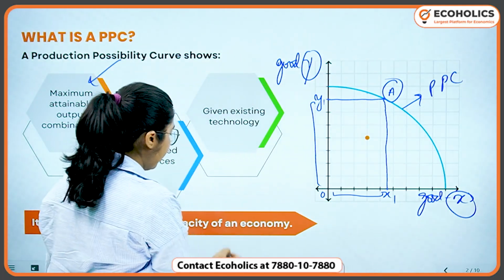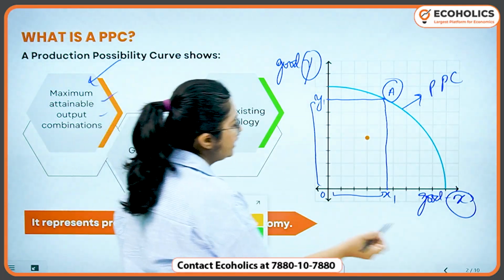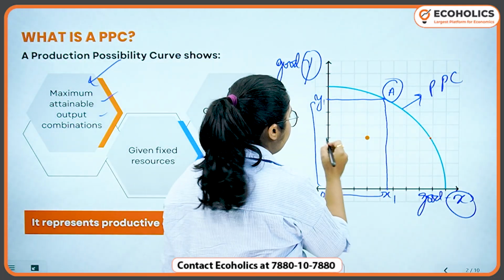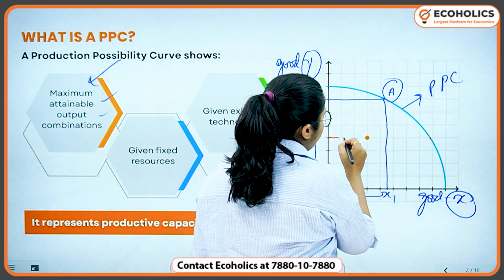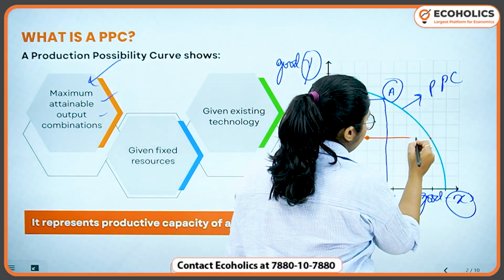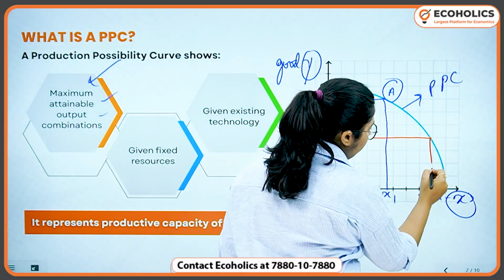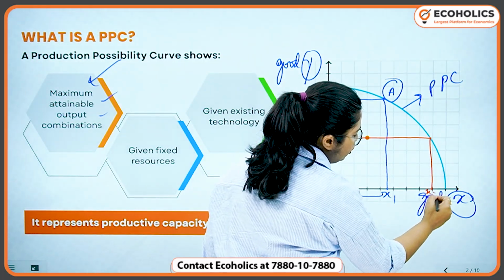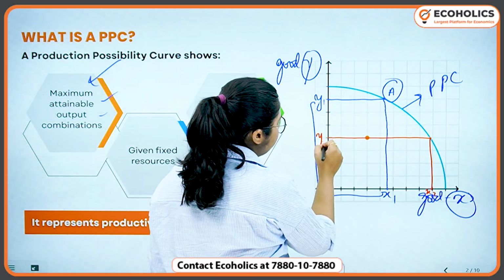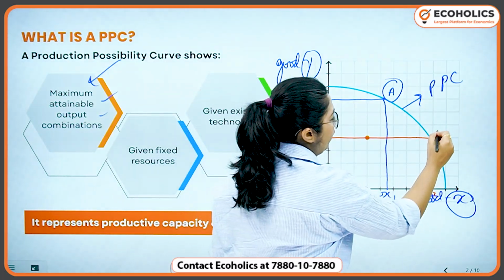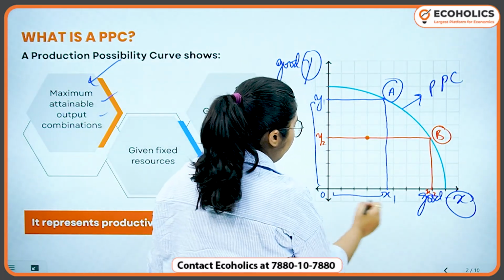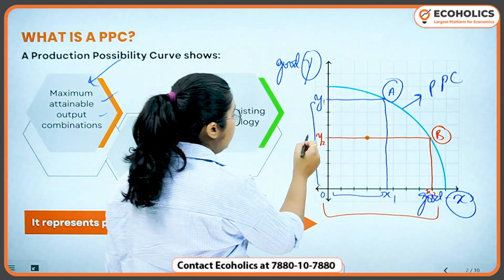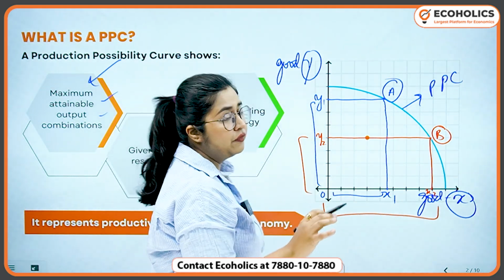Now let's have another combination. Let's talk about here, somewhere down. Now here, let's say that you have something like this, okay? So you have X2 over here and Y2 over here. Now this is point B, where you have OX2 amount of good X with OY2 amount of good Y.